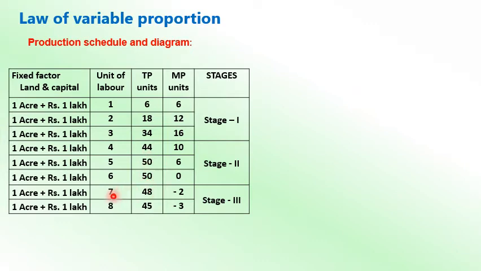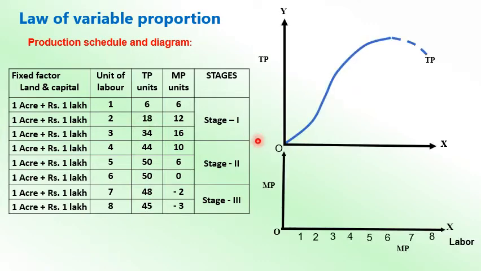Now as you increase more labor, at the 7th unit, you will find MP is getting negative, which means you get a negative return from the additional unit of labor employed. The 7th labor gives you a negative return, and the 8th one is again giving a negative return, and that's why total production starts declining.